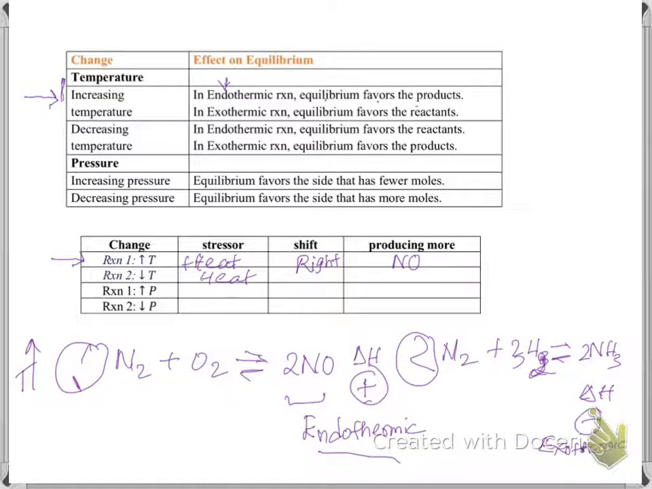Look at this one. What are we doing here? We are taking reaction 2, which is this. And what am I doing? I am decreasing the temperature. So where am I now? I'm in the exothermic reaction and I'm decreasing the temperature. So first thing, I'm decreasing temperature means I'm here, and then I'm talking about this exothermic. And in exothermic reactions, when you decrease the temperature, equilibrium favors the product. Means right. And my product is, in this case, ammonia.